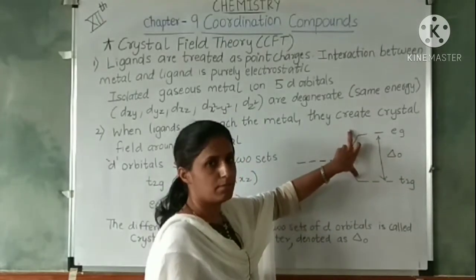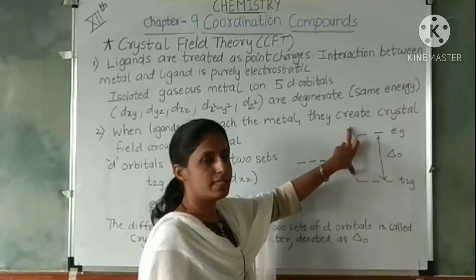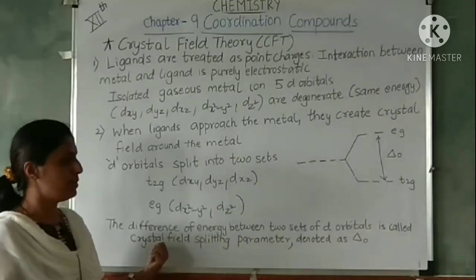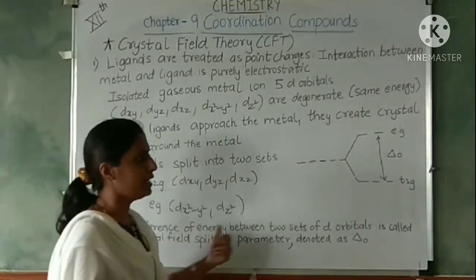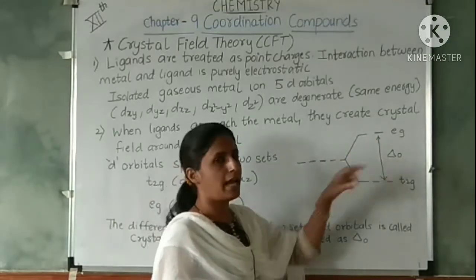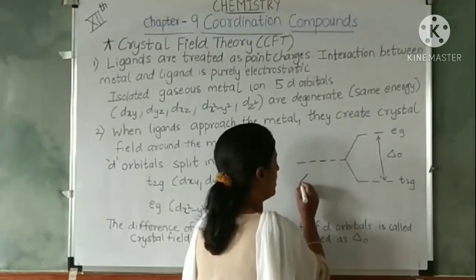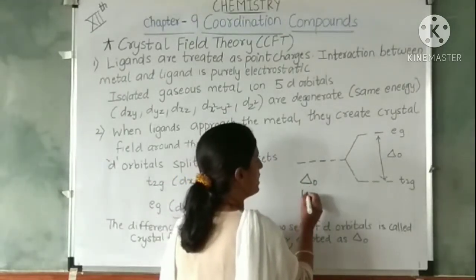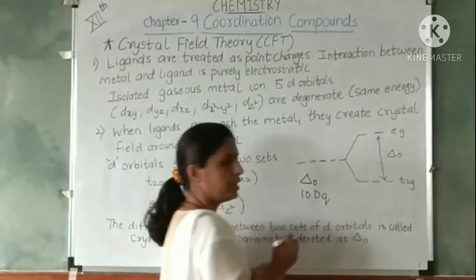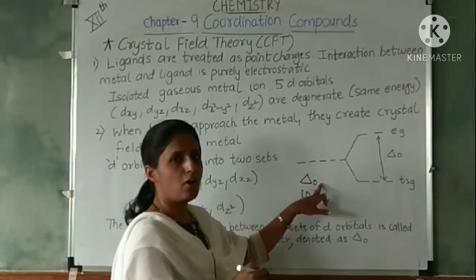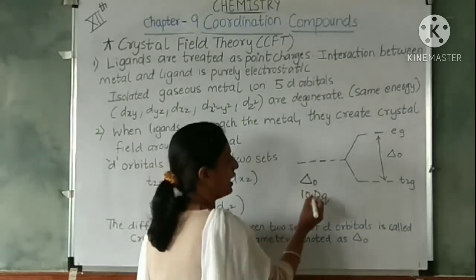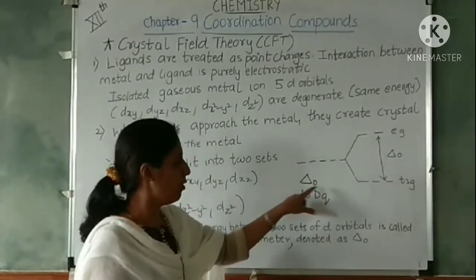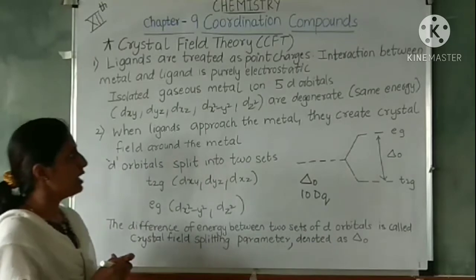Since the d orbitals are split in two sets, the energy between them is called the crystal field splitting parameter or crystal field splitting energy. It is represented as delta O, this sign is called delta O, where O stands for octahedral. It is also called 10 Dq. This energy difference is represented as delta O or 10 Dq.